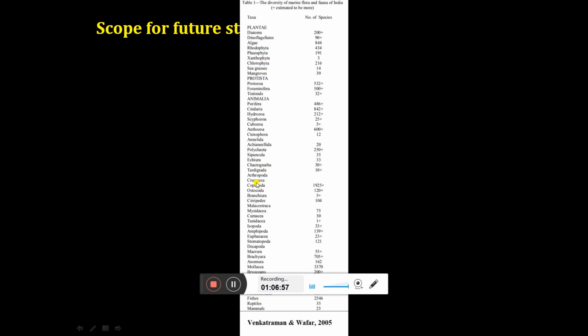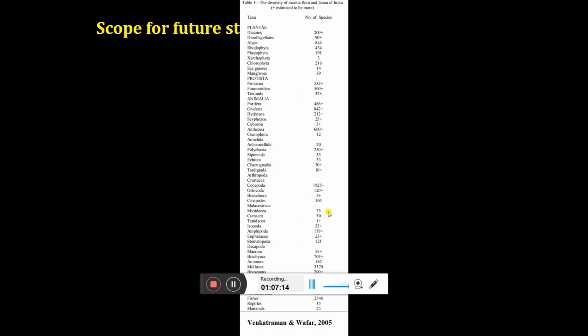For example, in case of crustacea, which is one of the largest groups in the arthropoda, you can see over here brachyura only 5 species are reported. Tenidacia only one species reported. There is a huge opportunity for this particular group. I'm just talking about the marine group, right?